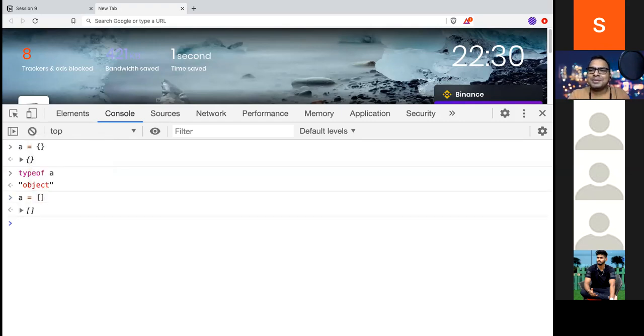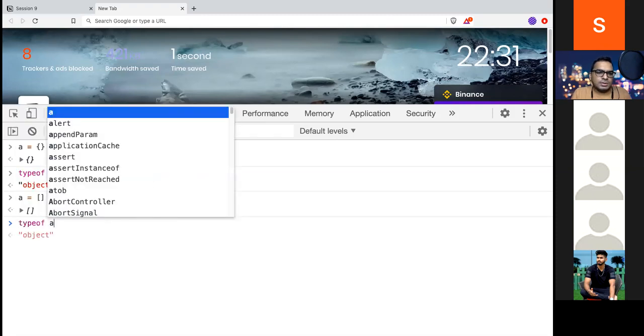Now tell me what will be the value. Object. Why? Because it is empty, an array, some other container. It is showing that it is a container which can hold any value. So basically it's an object.